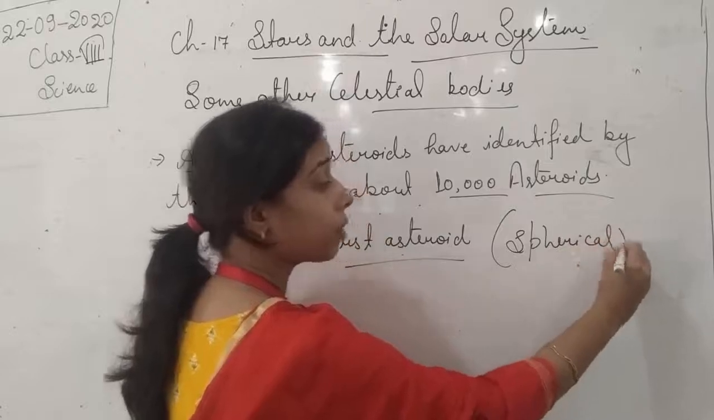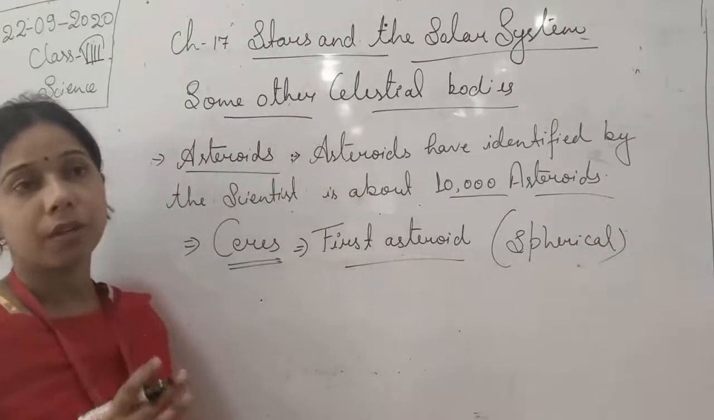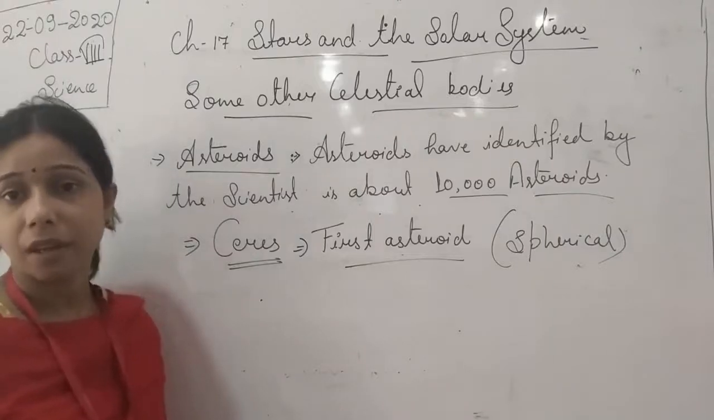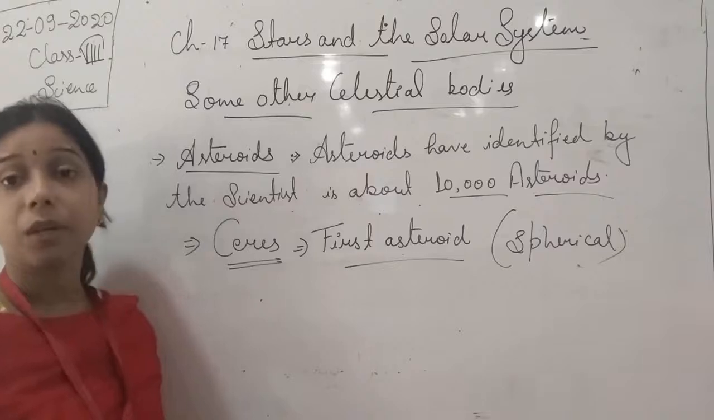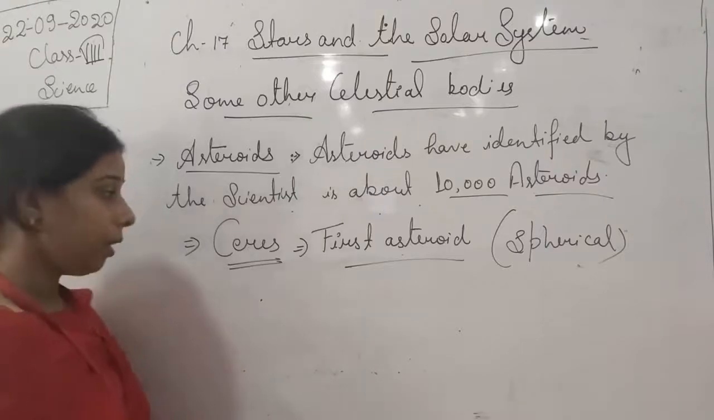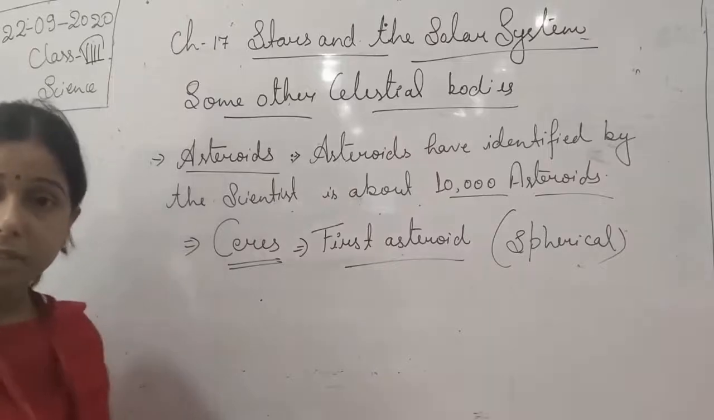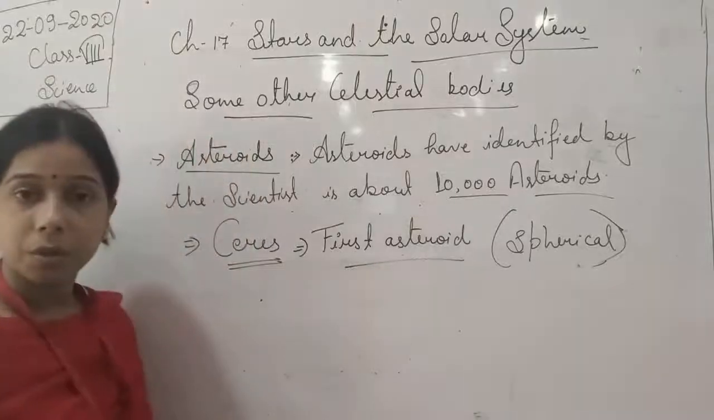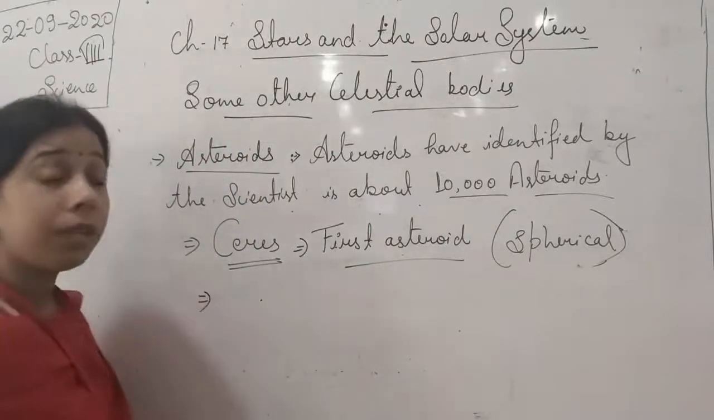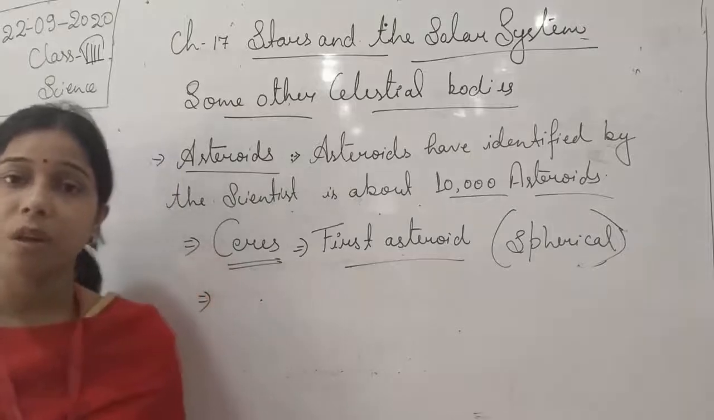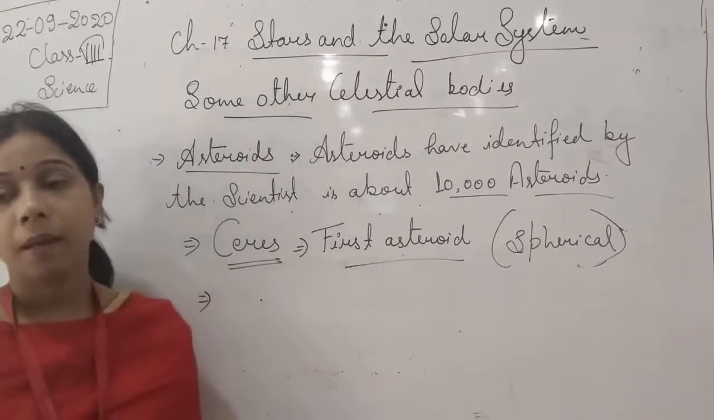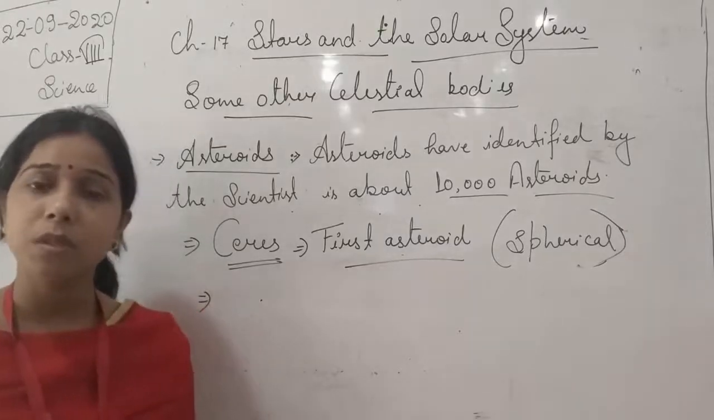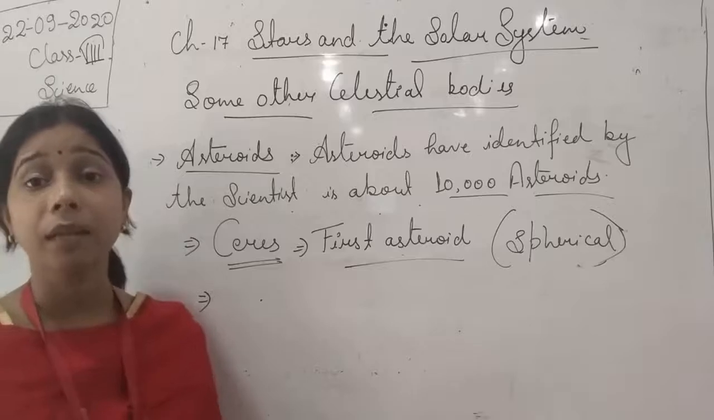I told you the shape is not defined, the shape is not always the same for all the different kinds of asteroids, it varies, it is irregular. But if we talk about Ceres, students, it is the first asteroid and it is spherical in shape. Okay, now how is the asteroid formed, students, how does the formation of the asteroid occur? So you see, basically when we were talking about the planet, how is the planet formed, students? The planet is formed from the remains of the sun.